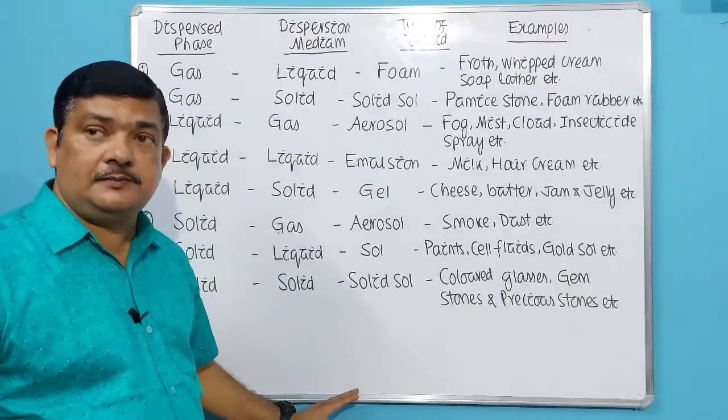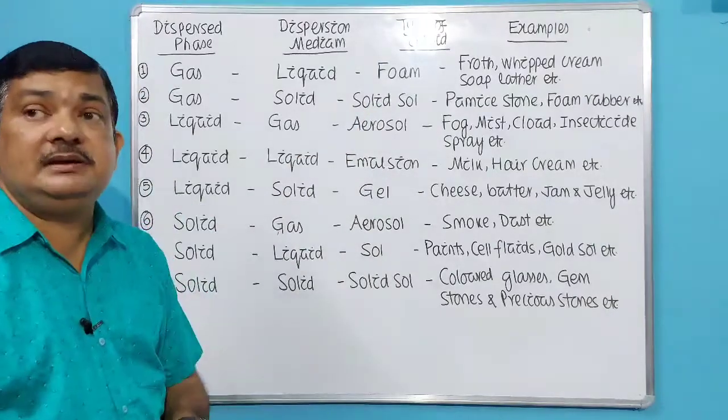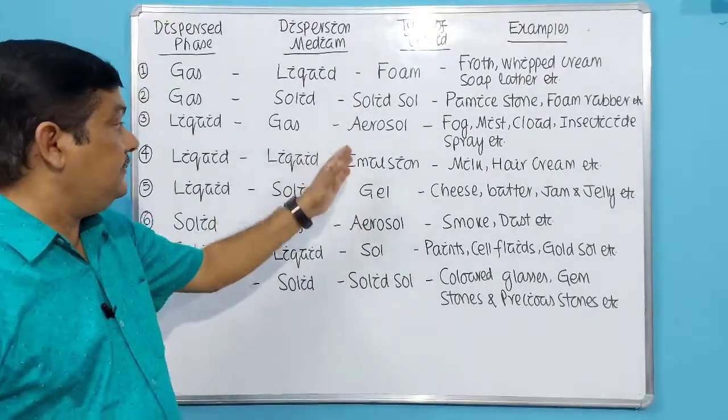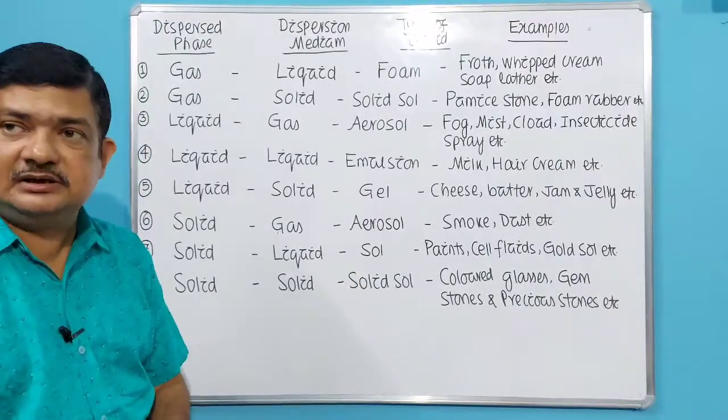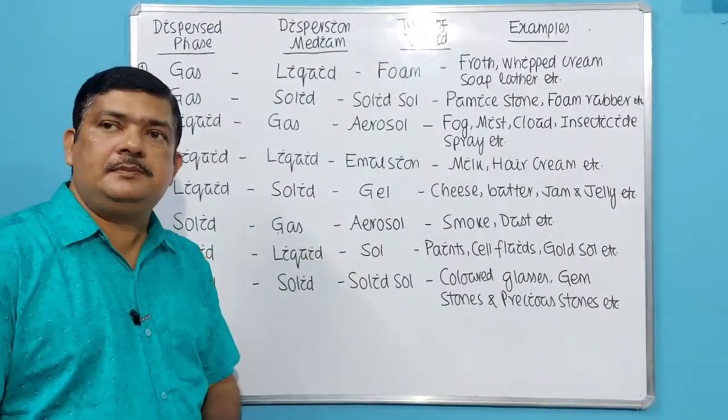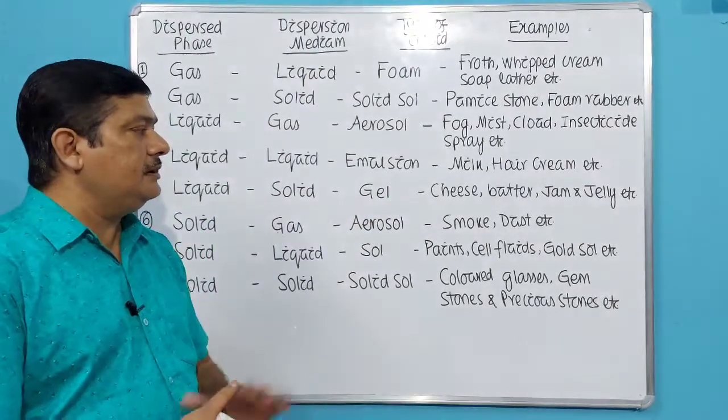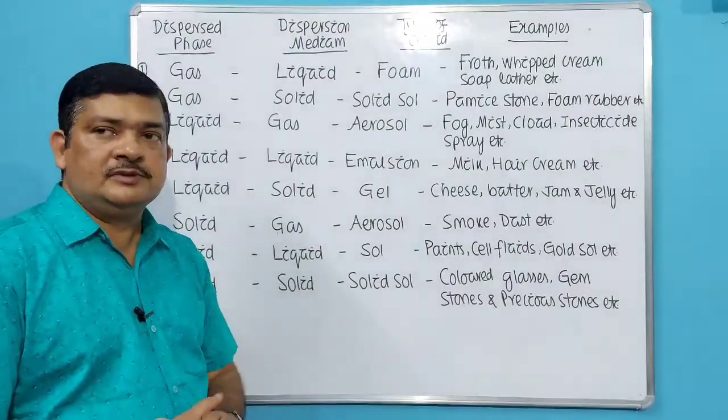Then you have to remember the names. For that, you have to devise your own formula, or you can remember the initial letters: F, S, A, E, G, A, S, S, like this. But at any cost, as I told you, you have to remember these 8 types of colloids with examples.